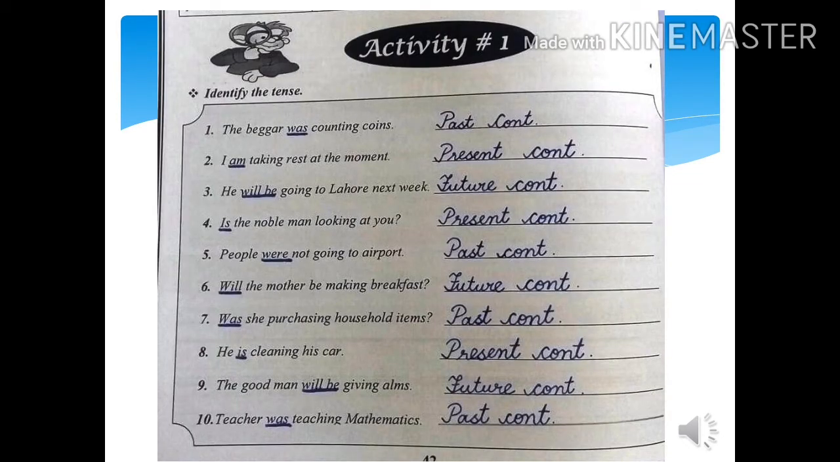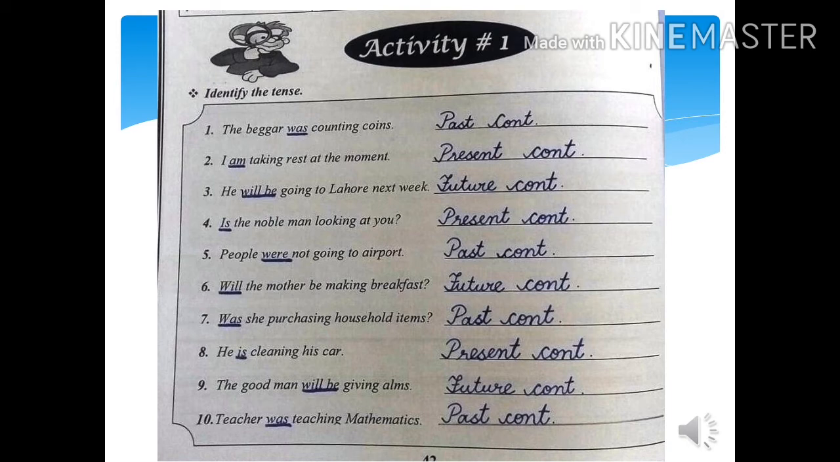Dear students, here you can see the first activity in front of you, in which you have to identify the tense. It is so simple and so easy. Let's start with the first sentence. The first one is, the beggar was counting coins. Of course, you can see the highlighted helping verb. According to it, it will be past continuous tense.